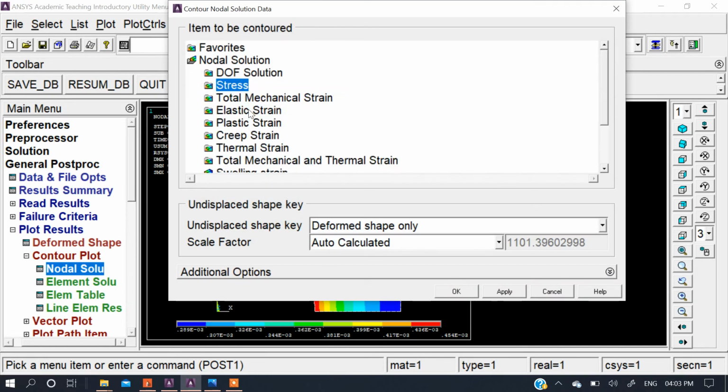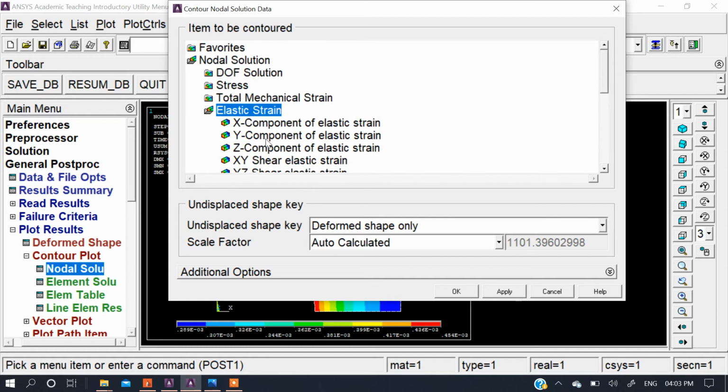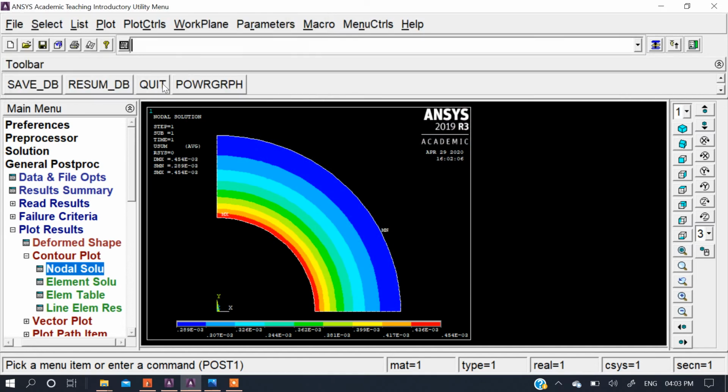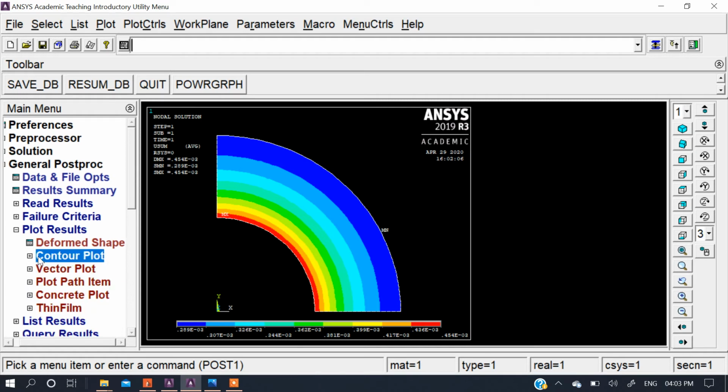And for the plane strain, again go to contour plot, nodal solution, and in this elastic strain I have to use X and Y. Again it shows an error, because it doesn't include the full package of ANSYS, so it's showing an error. So this is your end result.